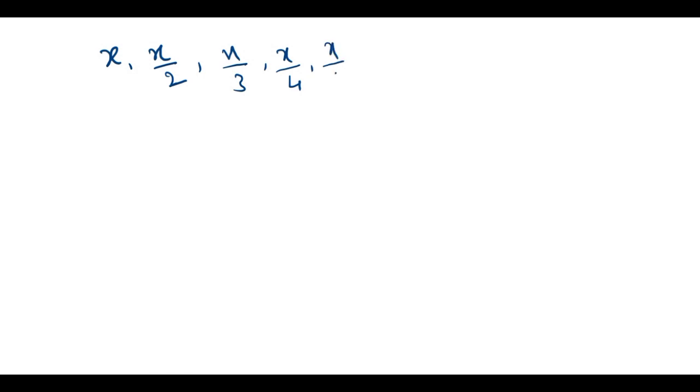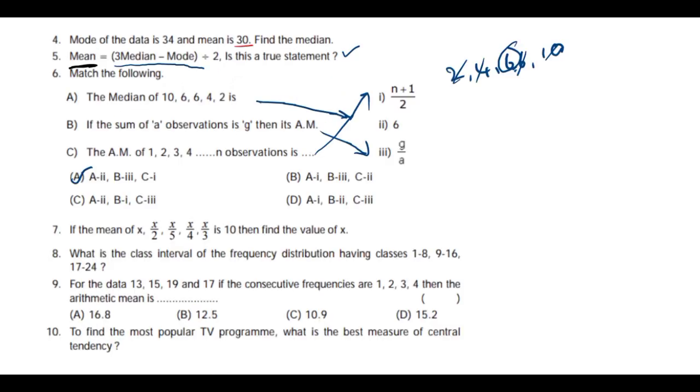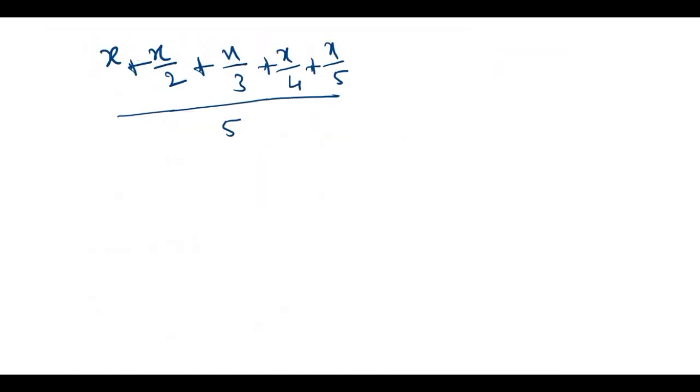These 5 observations are there, right? It is sum of observations divided by the number of observations, which is 5. So the mean is 10.